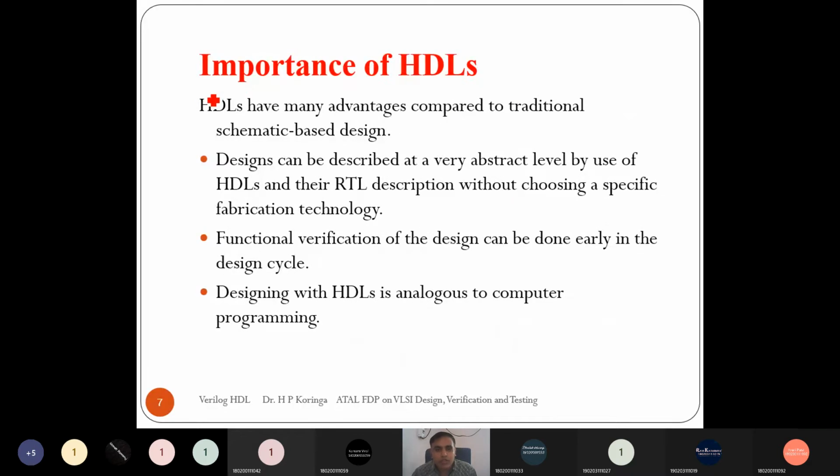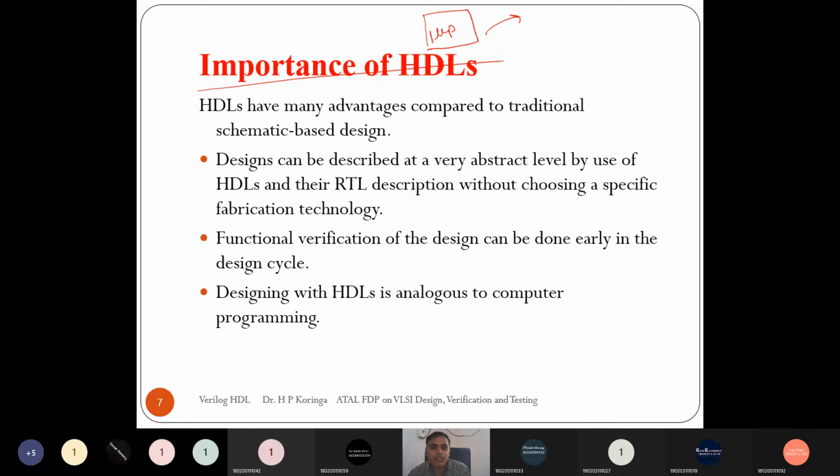Then why should we learn HDL? There are many advantages of a hardware description language in SoC level design, such that at submicron technology it is very difficult to implement any digital system without an HDL. Suppose I want to implement a digital system like a processor.